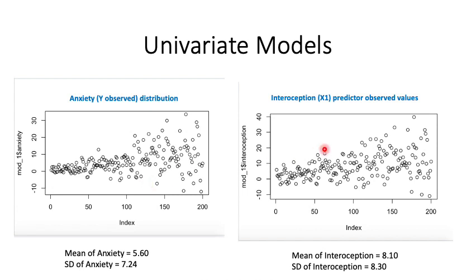Additionally, interoception, our predictor variable, has some shared common variance in the first 100, 150. However, our residuals or variances do get more widespread in the second 200 observations. However, our best guess of interoception is 8.1 with a standard deviation of 8.3.